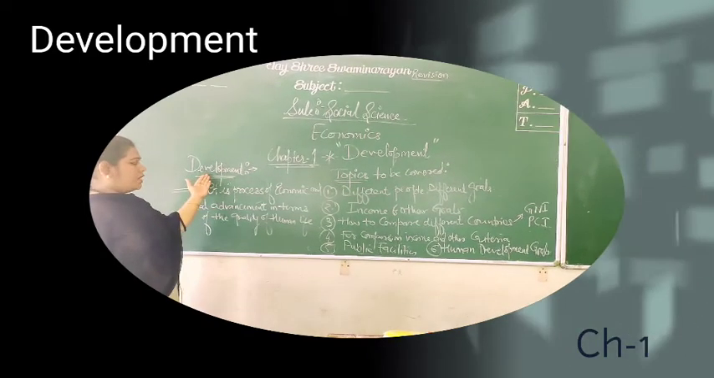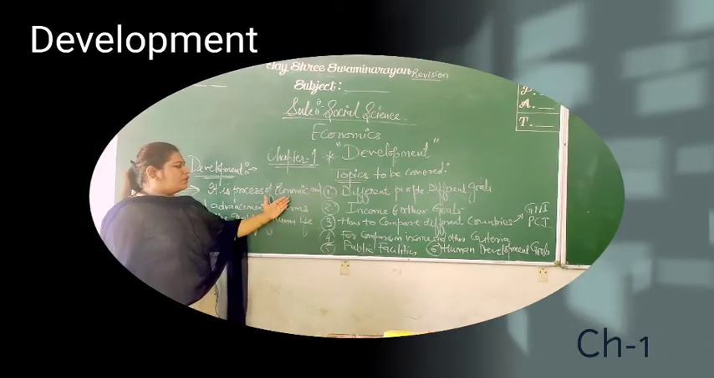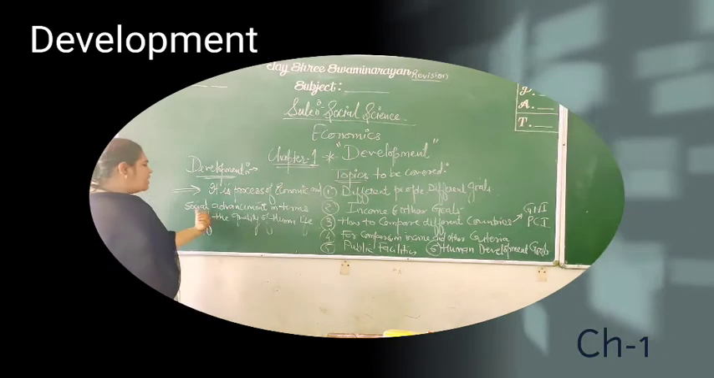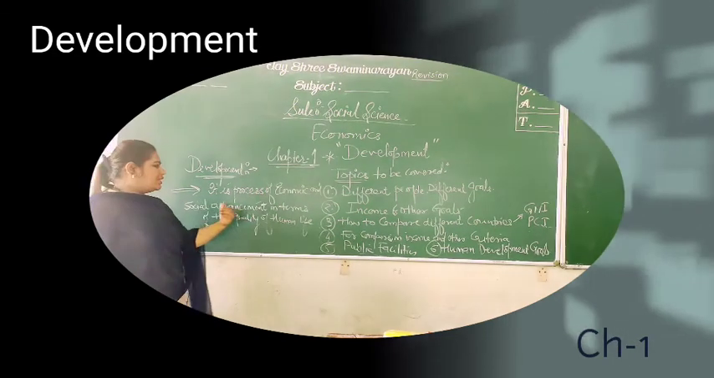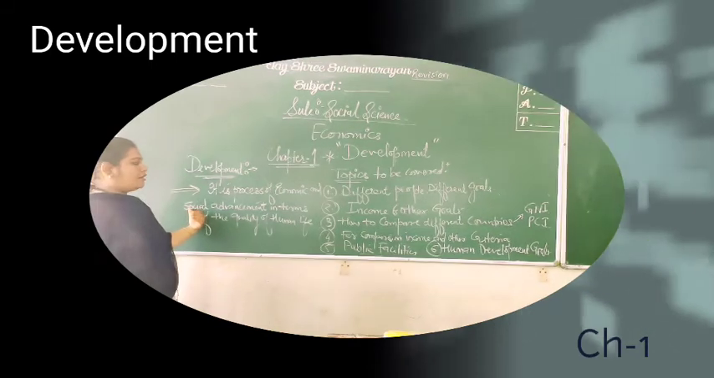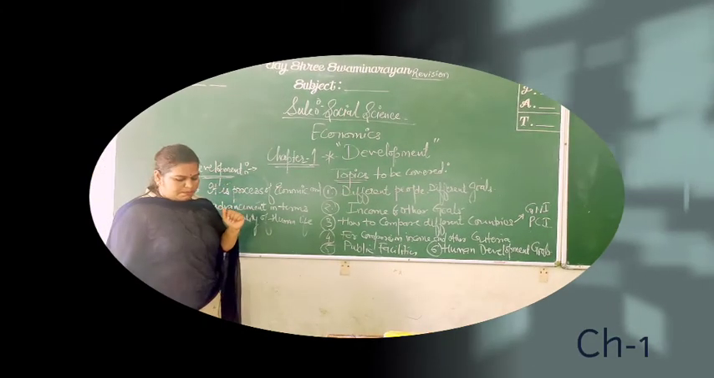Now this is the word development. For whom has it been used? For human beings. Human beings should be developed from both angles, economic as well as social advancement. There should be advancement in economic terms as well as in social terms. If they are developed from both angles, that means the human beings are at the stage of development.